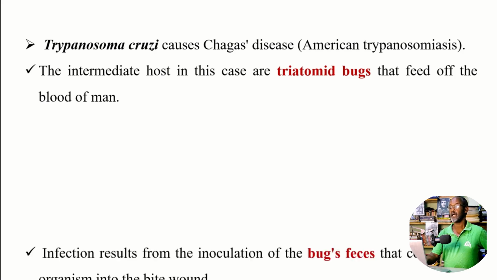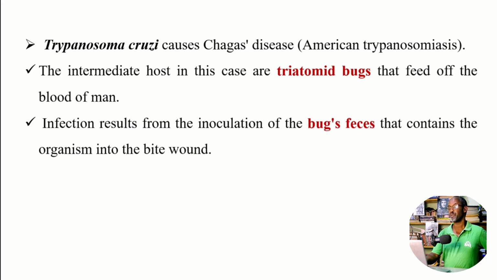Infection results from the inoculation of the bug's feces. You see here, the parasite is not entering into the human body during the blood meal. This bug, known as the triatomine bug, usually bites the skin on the face to feed on human blood. It feeds there and drops its feces, and its bite is very painful. Even it wakes us from our sleep.